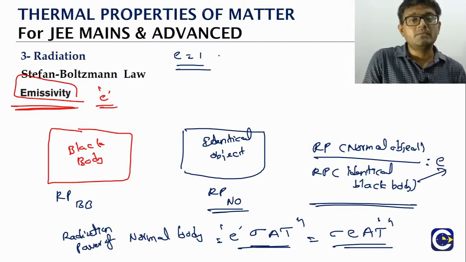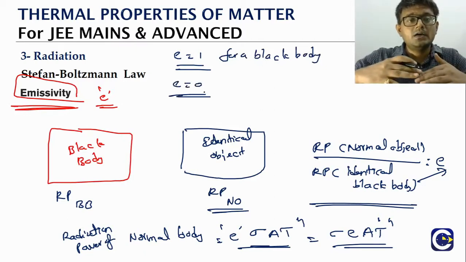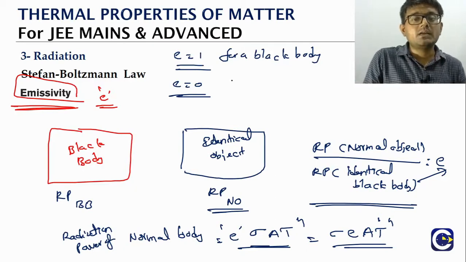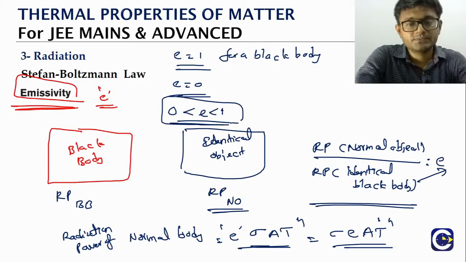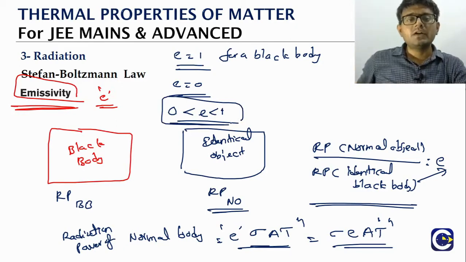So the emissivity will be 1 for a black body, and emissivity will be 0 if an object is not radiating anything. So the range of emissivity value is from 0 to 1. Okay, so this is about the radiation power of a normal object.